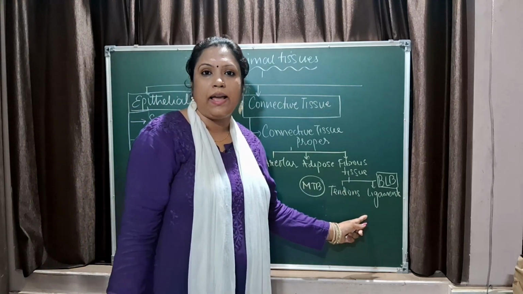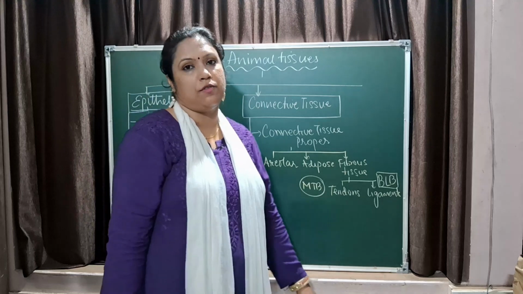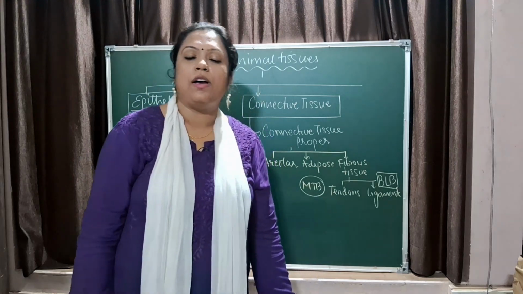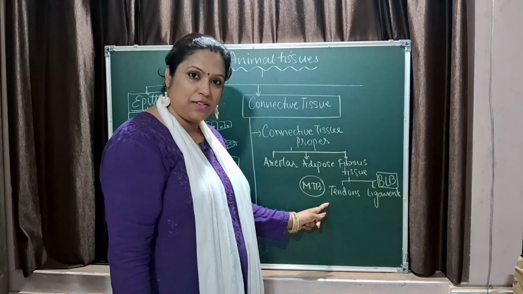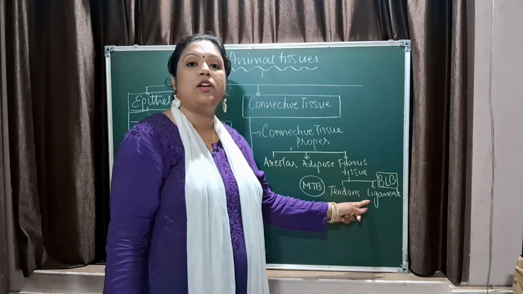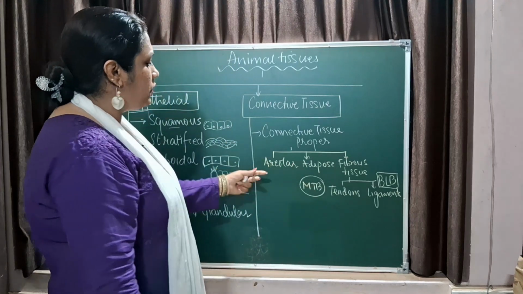Yellow has got L, so yellow fibers are present in ligaments, and white fibers, white T, are present in tendons. So, tendons has got white fibers, ligament has got yellow elastin fibers. Is that clear? So, this is your connective tissue proper.